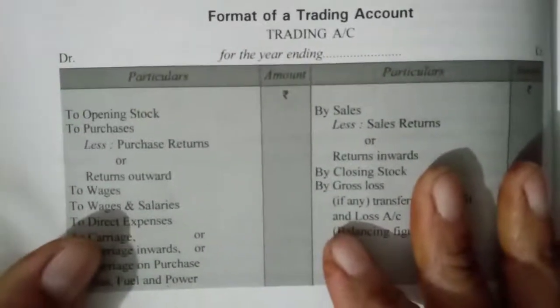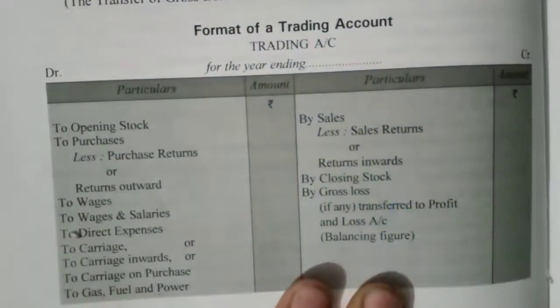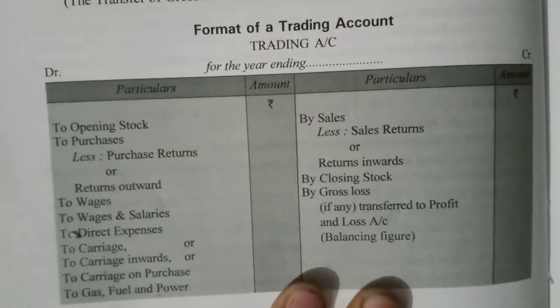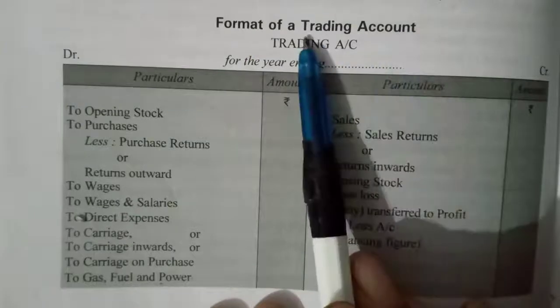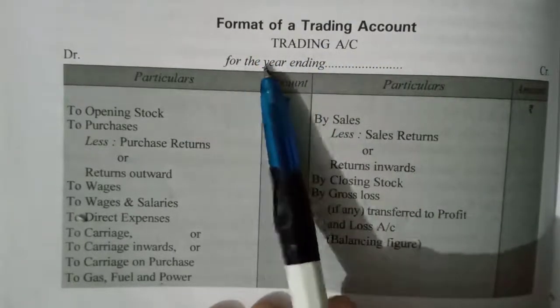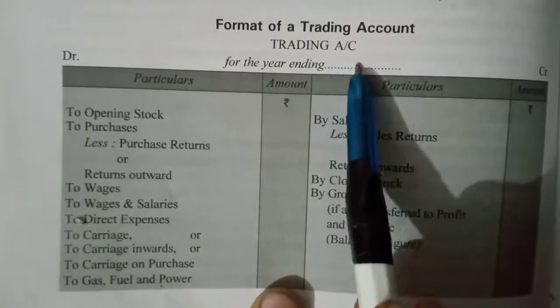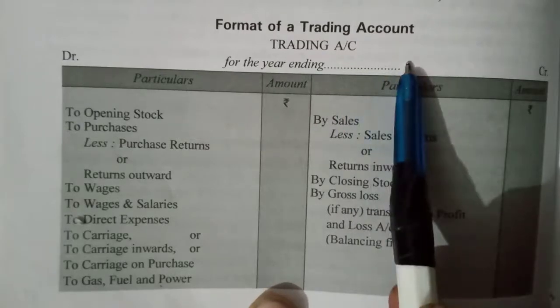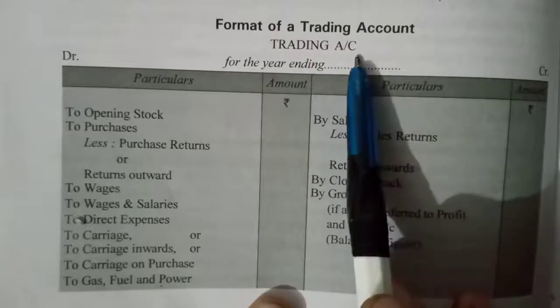See, trading account is a T-shape account. As you know, this is your T-shape account. See, the format of trading account. After "trading account", you have to write "for the year ended" and the date. That is, if it is given 31st March 2020 or 31st March 2019, whatever is given in the question, you have to write here.